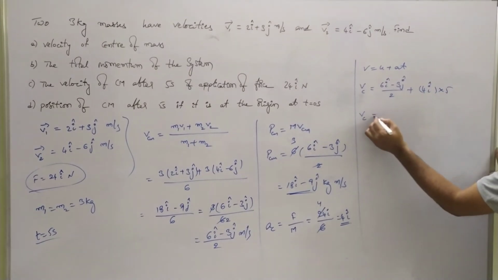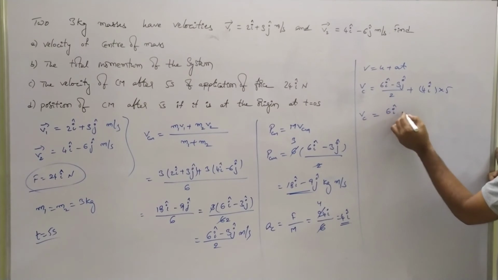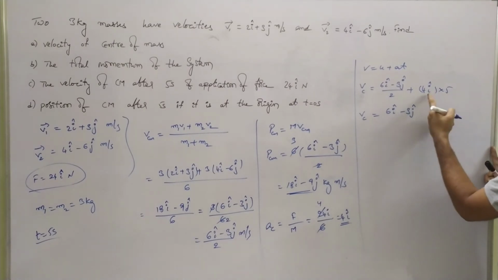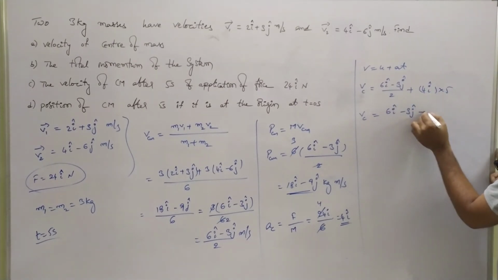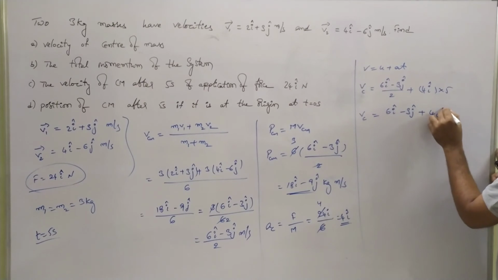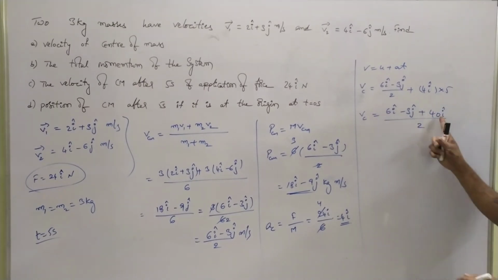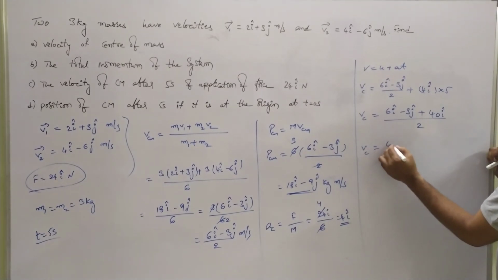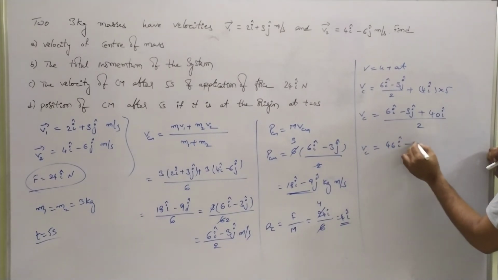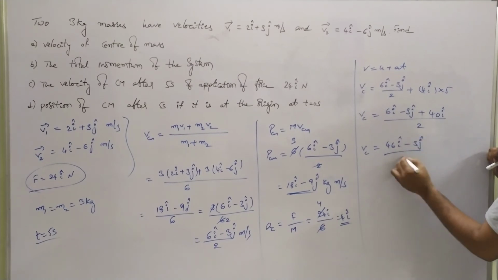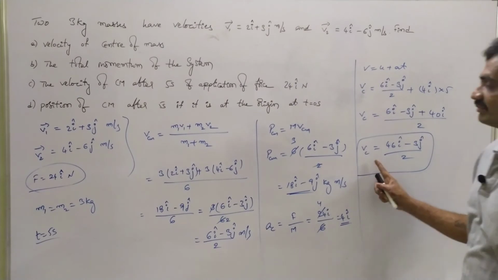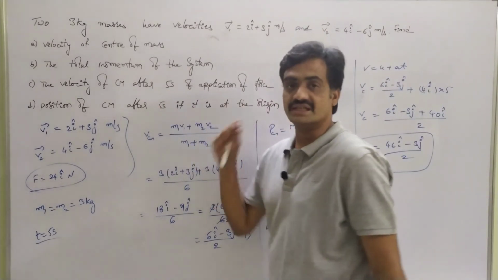Then, taking the LCM, 4 into 5 is 20, 20 into 2 is 40, so 40i by 2. 40 plus 6 is 46, so v_c = (46i − 3j) / 2. This represents the velocity of the center of mass after 5 seconds.